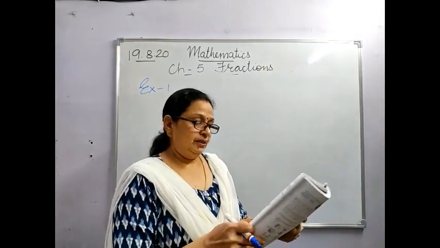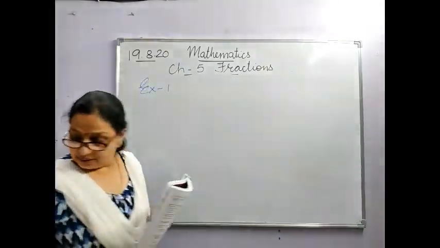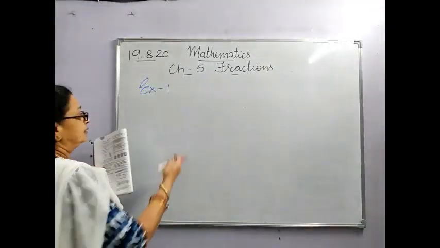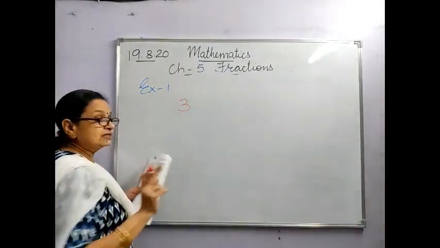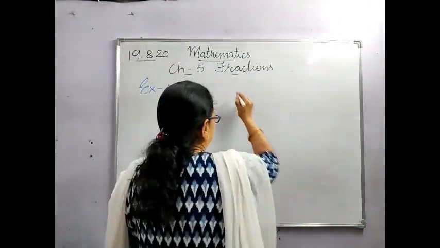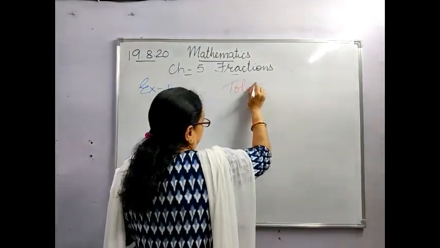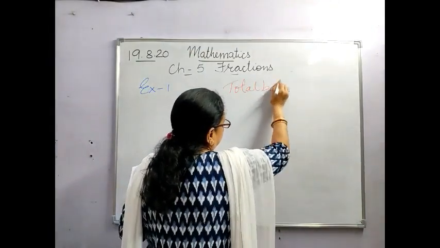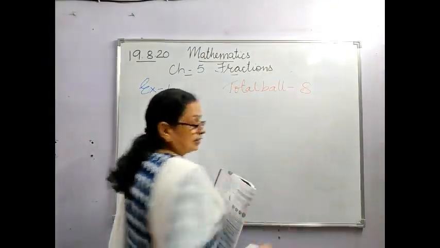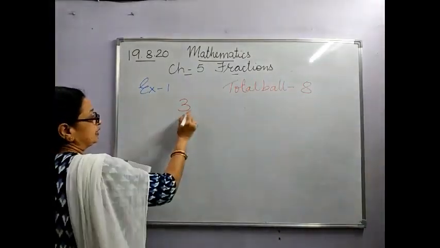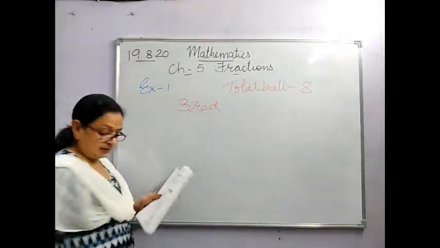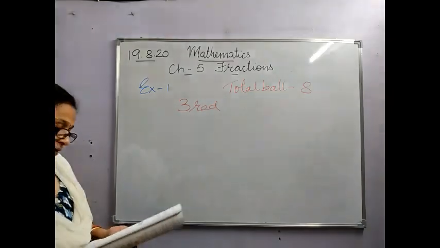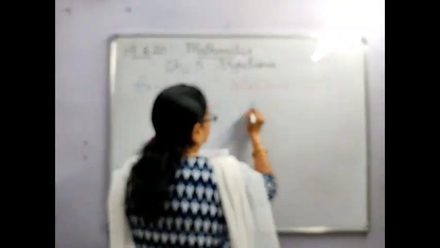Out of which 3 balls are red. So what is the total number of balls? 8. Total balls are 8. Out of which 3 are red and 5 are blue.